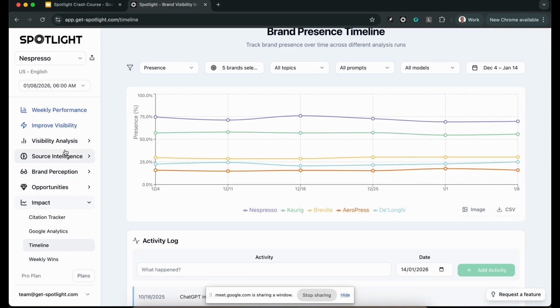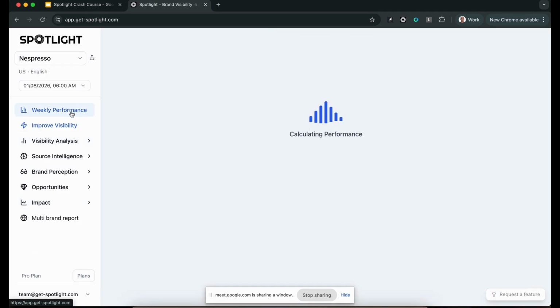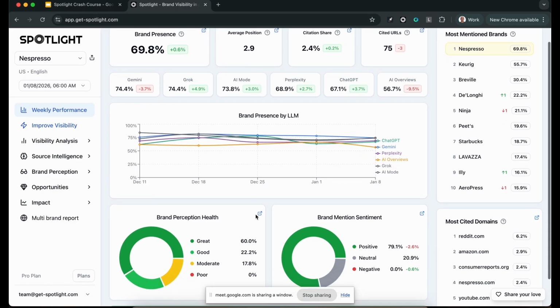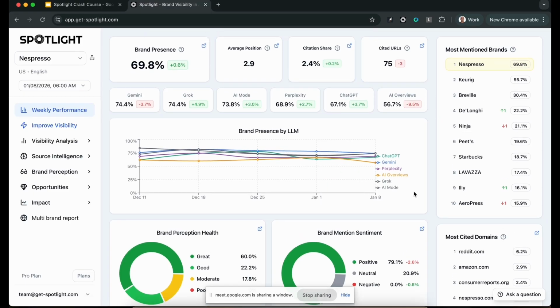Now I just want to bring this back up and say, all right, I showed you a lot of details, a lot of stuff here, and at the end of the day, we made it really, really simple. All you need is these two tabs over here. The first tab will give you the weekly performance. That gives you a high-level view of where you're at: overall brand presence, where you're at per model over time, the health of your brand, and the main things you want to see.